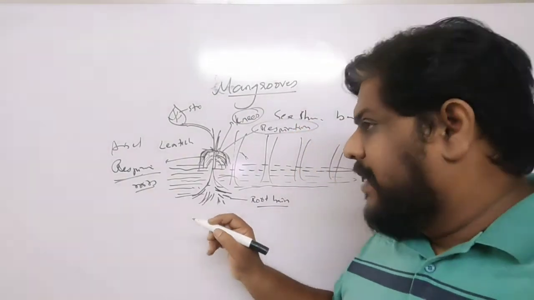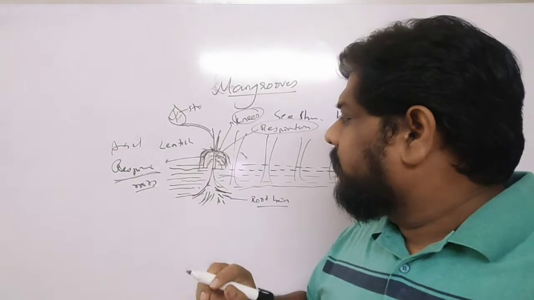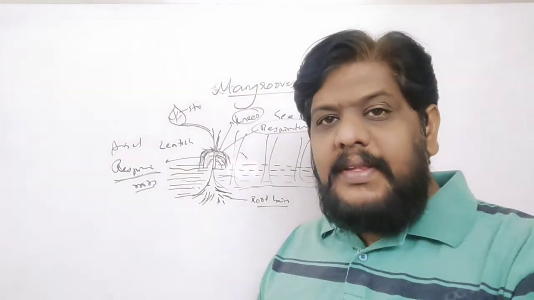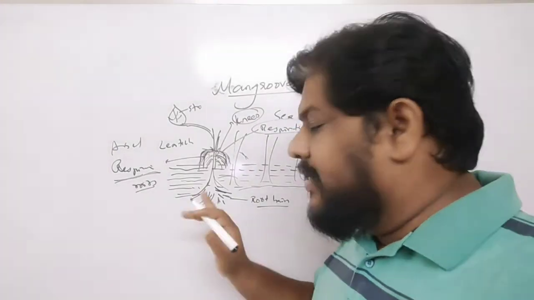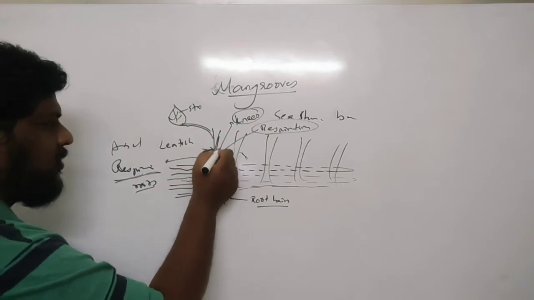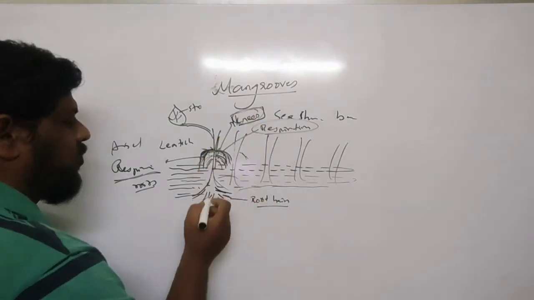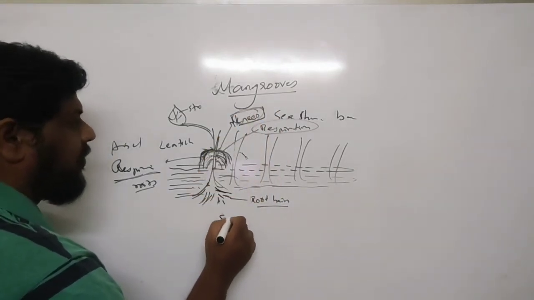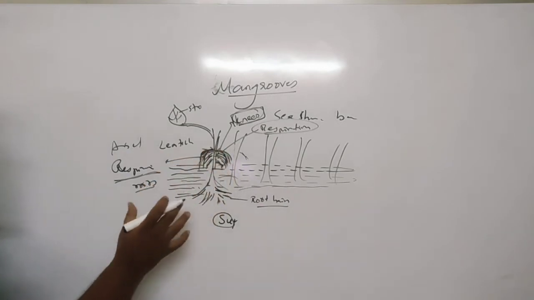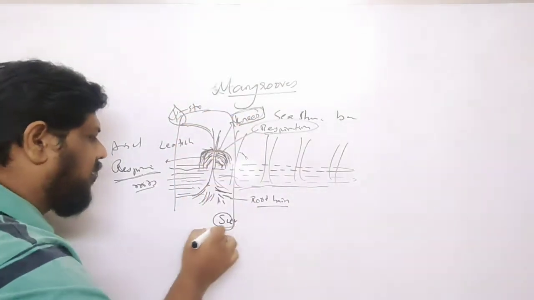So basically, to survive in these adverse conditions, which are not suitable for these plants, they have produced the aerial roots, or you can also call them the knees. So they are giving them support, and at the same time they are helping in respiration. That is how these plants are adjusting themselves to their surroundings. It's a new environment, so they have to adjust.